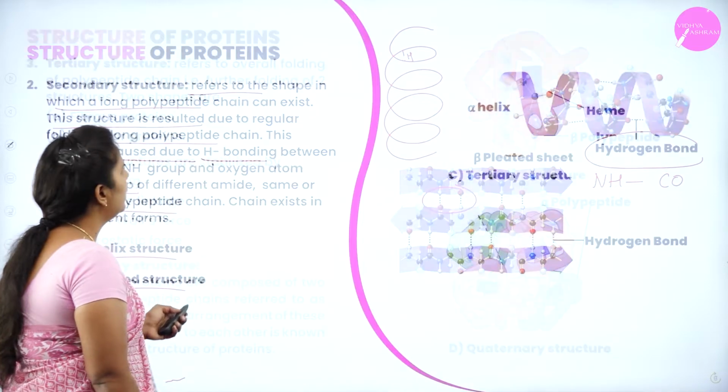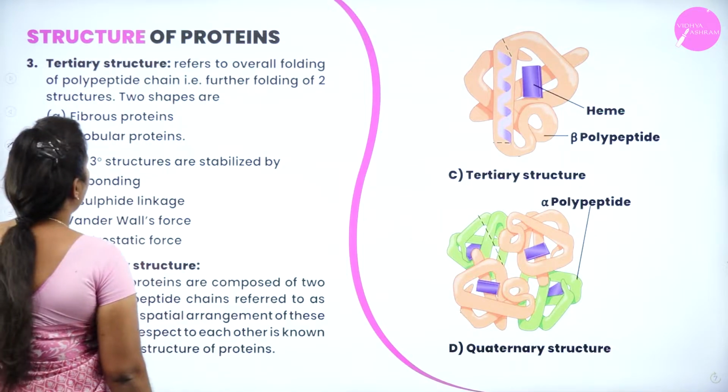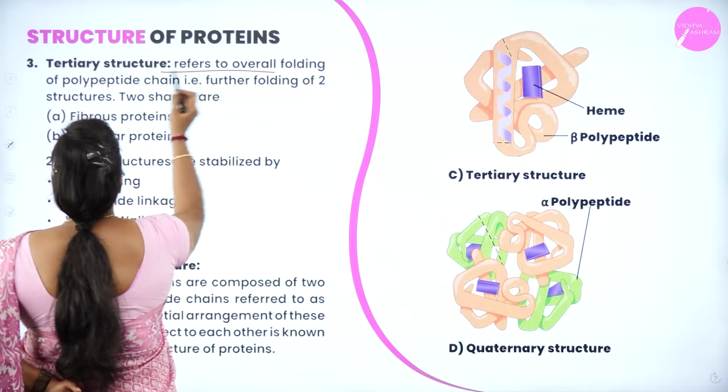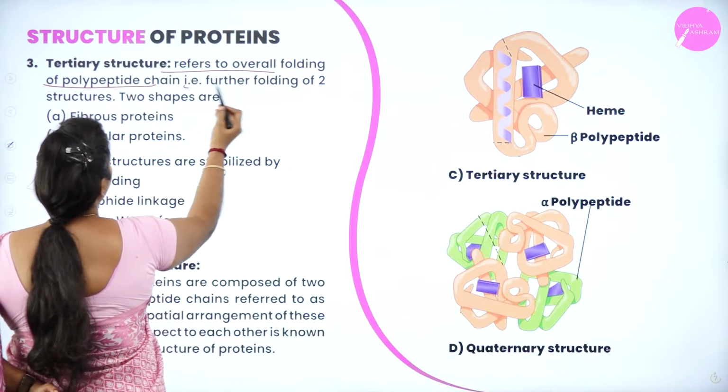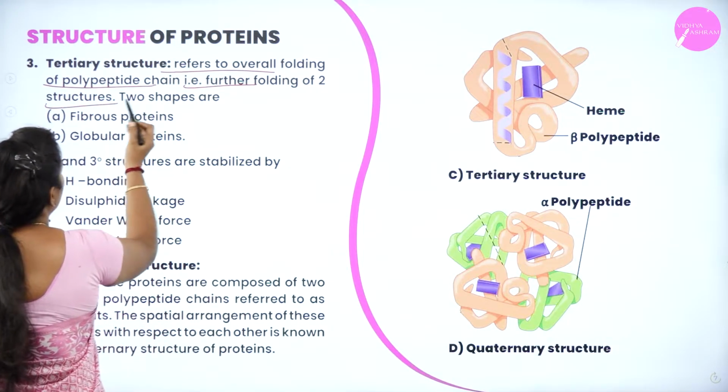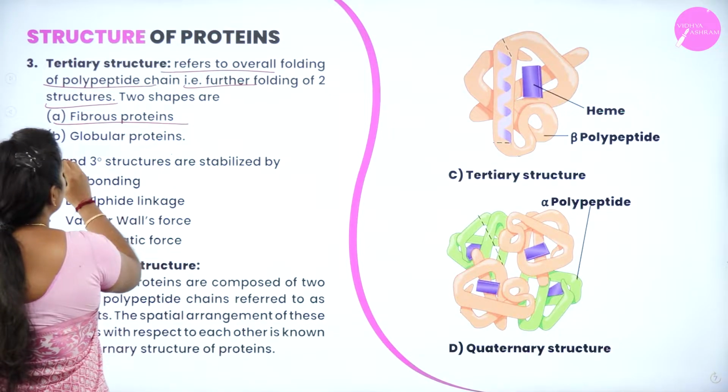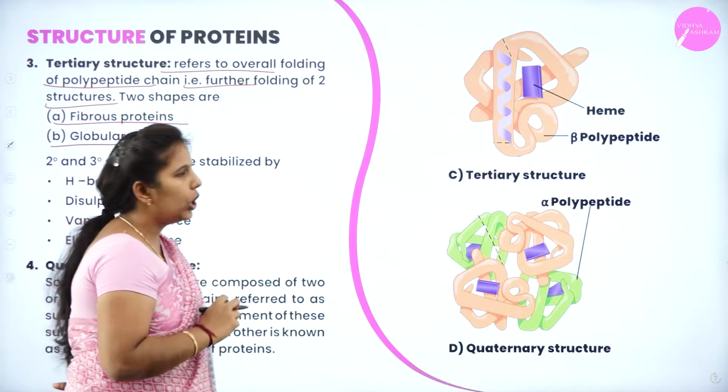Then we come to the tertiary structure. It refers to the overall folding of a polypeptide chain. The further folding of secondary structures is of two types, which give rise to fibrous protein and globular protein.